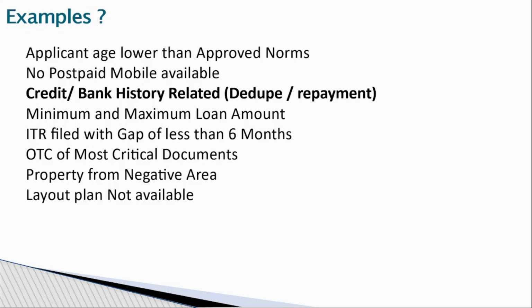The property is from a negative area, or the layout plan is not available, or he has constructed with a 20% deviation from the layout plan. All this will come under deviation approvals. These are not as per the organization rules, policies, and product parameters, so these will be identified as a deviation. Then these deviations will be sent to the higher ups for sanction, approval, rejection, or review.